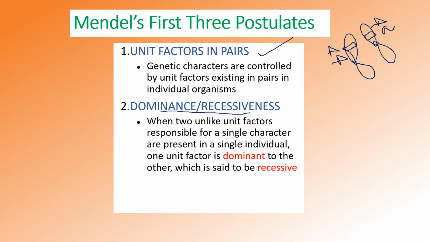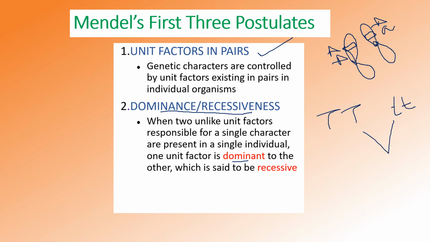Next, about dominance and recessiveness. What is dominance or recessiveness? When two unlike unit factors responsible for a single character are present in a single individual, one unit factor is dominant to the other, which is said to be recessive. For example, we have seen an experiment where a homozygous tall plant and a recessive dwarf plant were crossed.